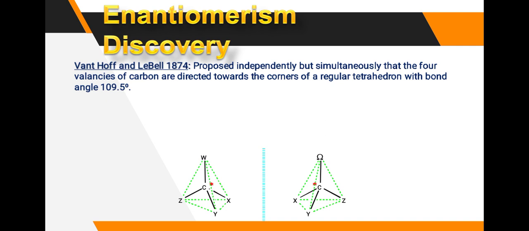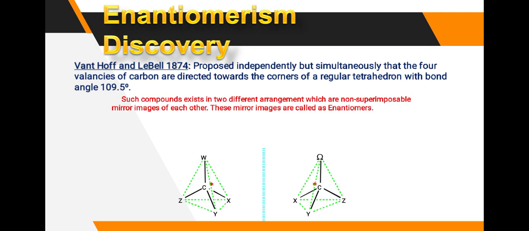Okay, then enantiomerism discovery. Van't Hoff and Le Bel in 1874 proposed independently but simultaneously that the four valencies of a carbon are directed towards the corners of a regular tetrahedron with bond angle 109.5 degrees. Here see the tetrahedron is there, the center carbon is there.